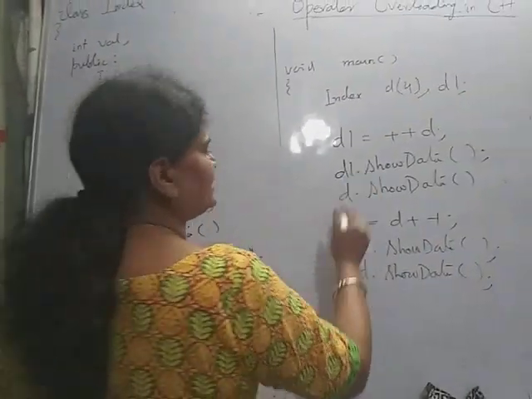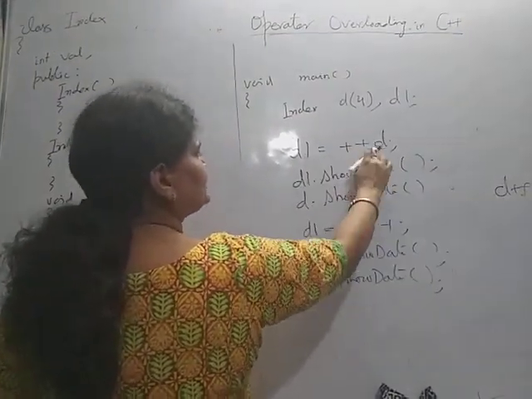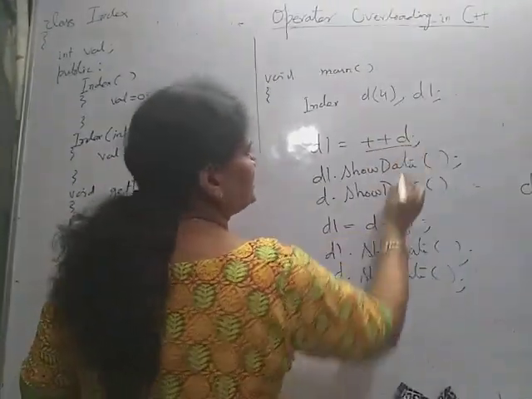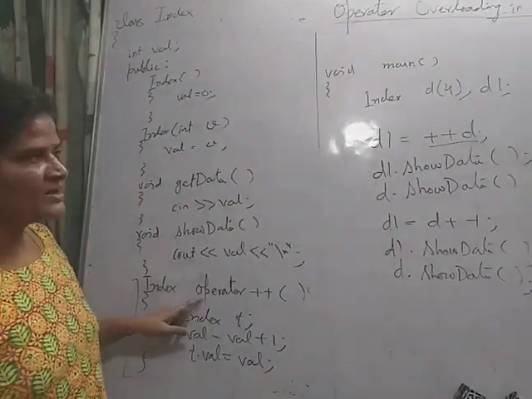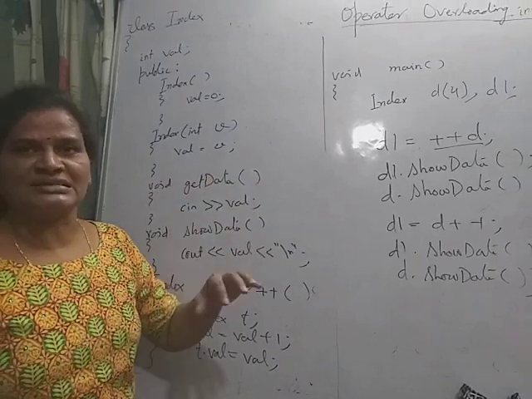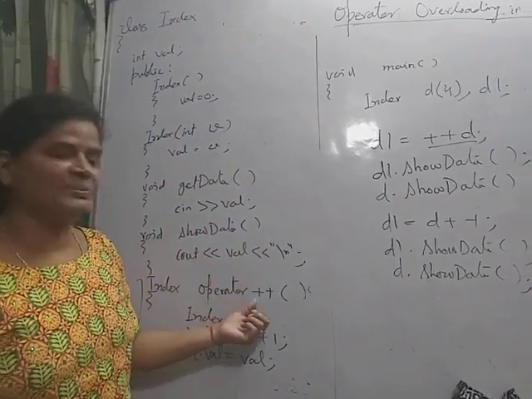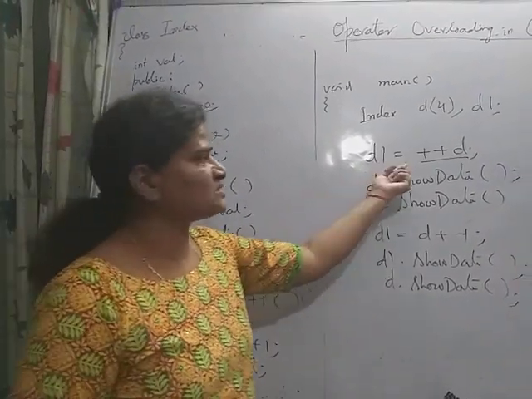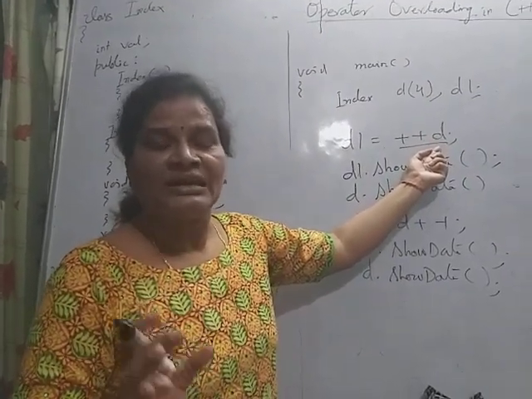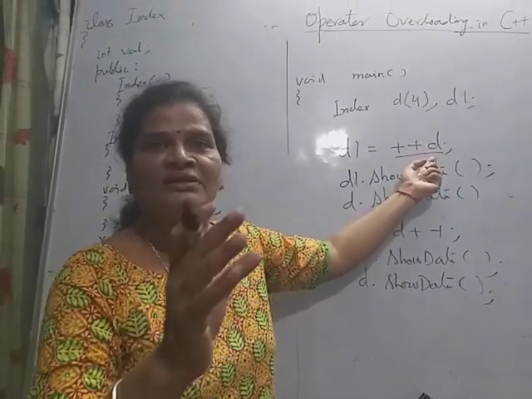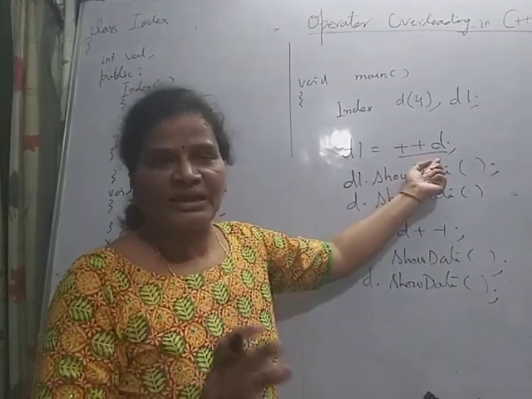How? See here, just when this is called, the operator member function is called. Actually the compiler searches is there any ++ operator, because here ++ operator is used with user defined data type, so its meaning is not available in the compiler's library.